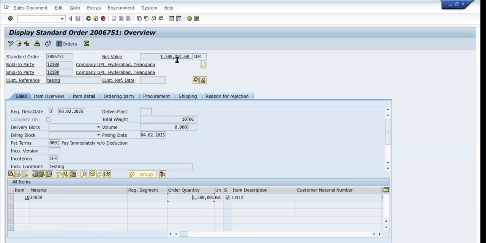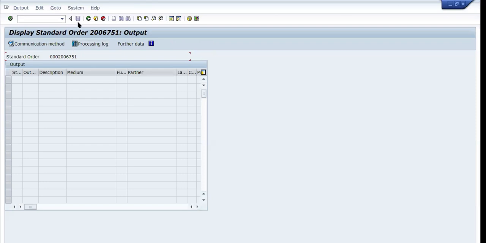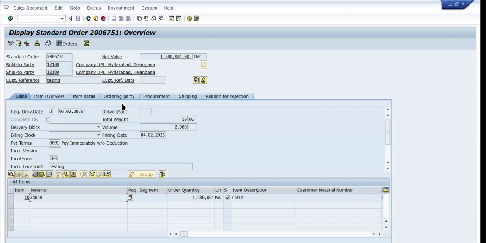Let me go here also, print options are there. Here they have not assigned any output types. With the help of this, we can design the form. Whenever you select this and execute, the form will be displayed. Like just now we have seen the PO, right? So here also same. If I go here, you can see nothing is showing. This is the option for print preview. Let me see delivery level at least.